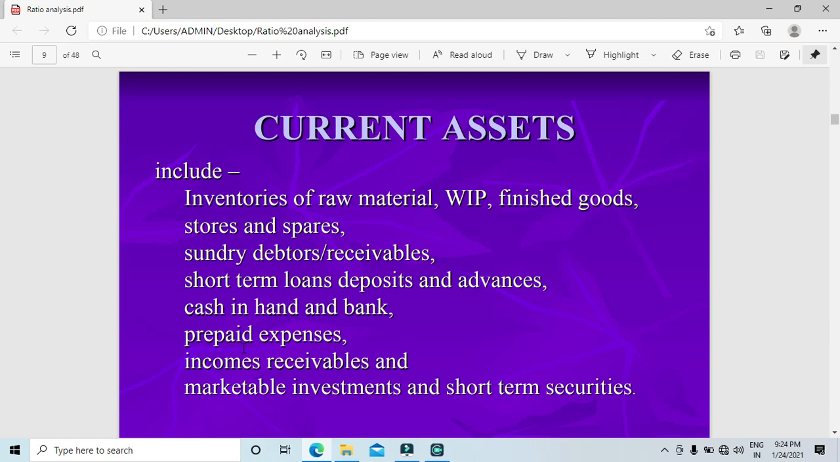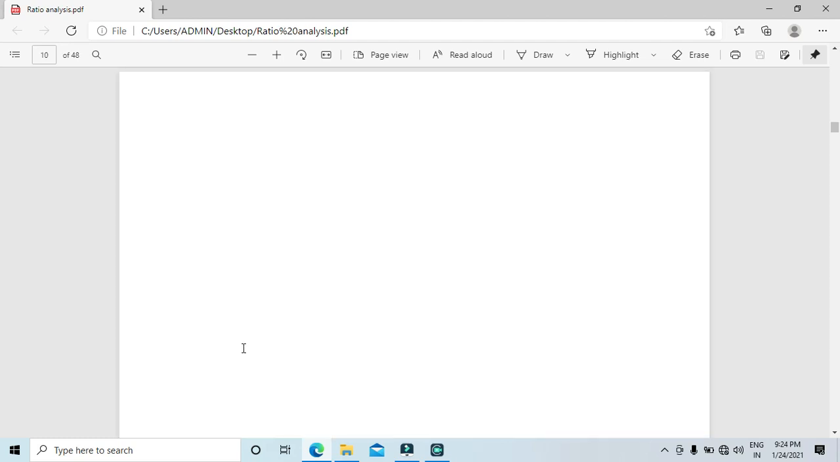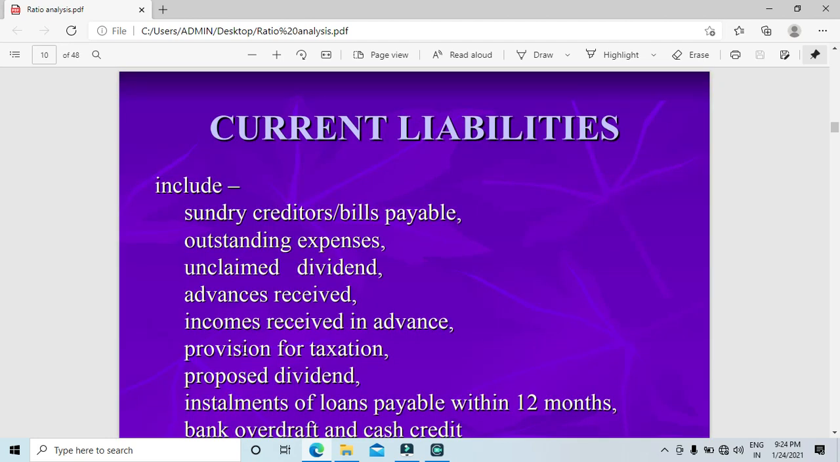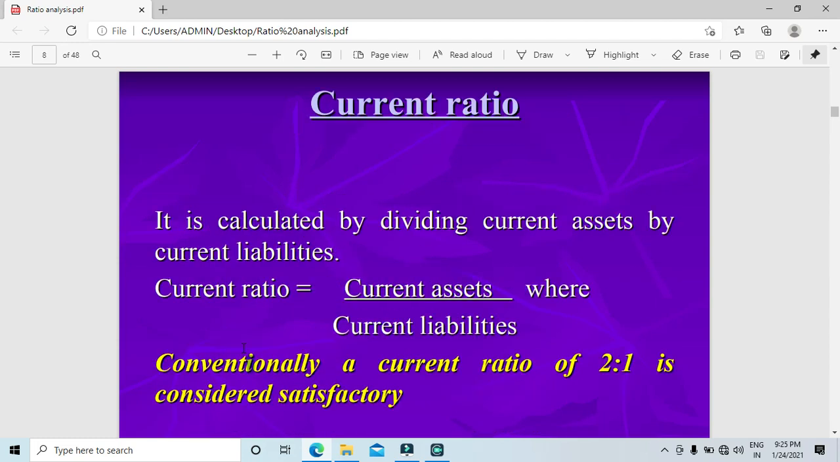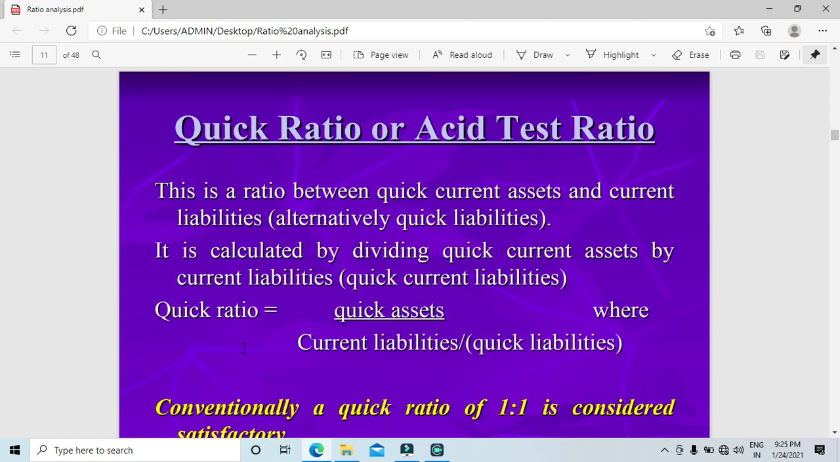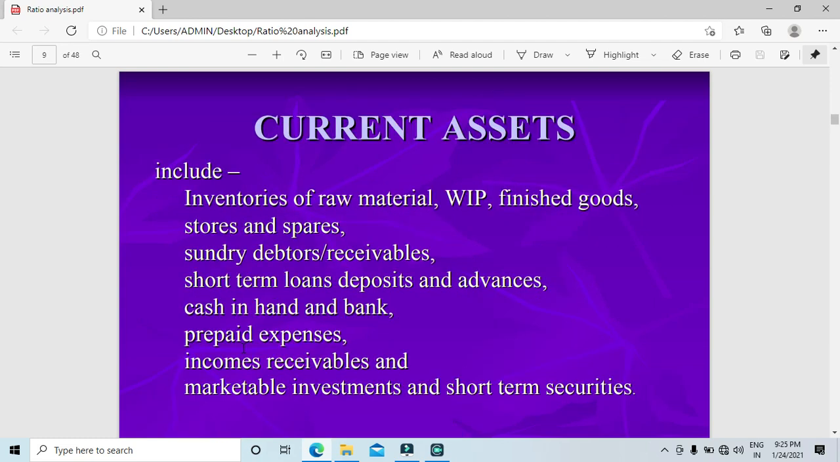If any of these have been given in the question, you need to take them in the numerator. The current liabilities include these all, so try to maintain a note of them: income received in advance, provision for taxation, proposed dividend, installments of loan payable, bank overdraft, and cash credit. These all are current liabilities. So take a note of this. Any of the assets given, you need to take in the numerator, and any of these liabilities given, you need to take in the denominator.